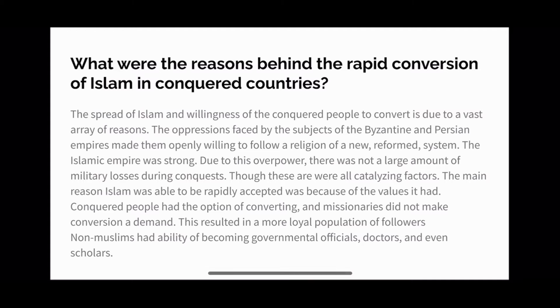Like, if you could imagine these missionaries conquering your land with no losses in the military, and you see this new system that is reformed and gives you equality, and then you're being told that in this Dar al Islam, not Dar al Harb, where it's the foreign countries, but Dar al Islam, the countries that are under the control of Islam, you could go and be appointed as a government official or a doctor or even a scholar while you're not a Muslim, that was appealing, and this is why it led to the rapid conversion to Islam. So Islam did not only rapidly spread, but the people that were conquered rapidly converted to Islam.